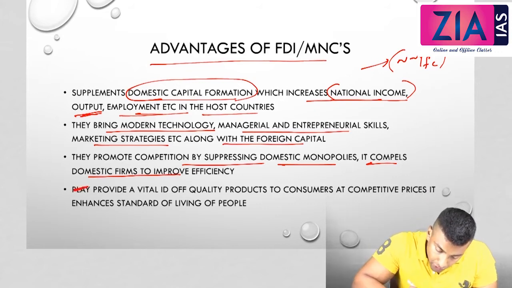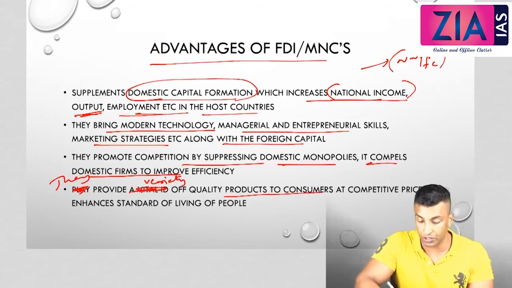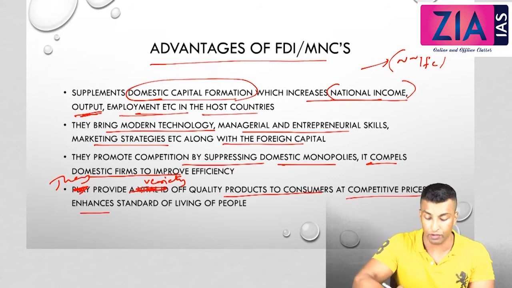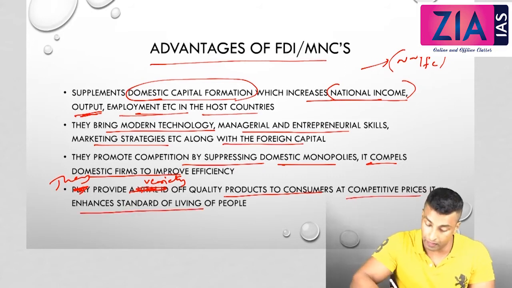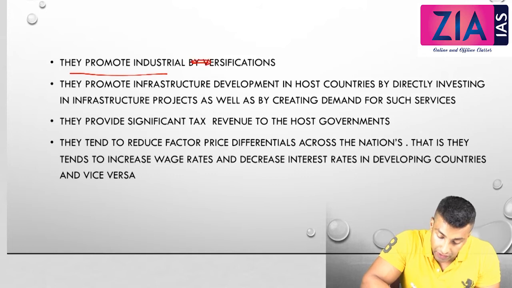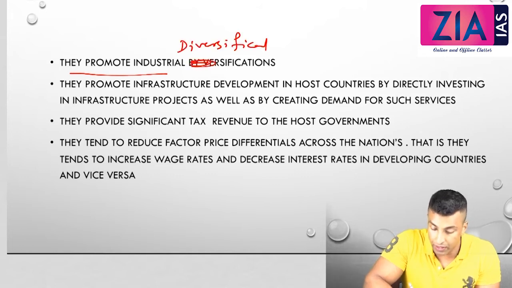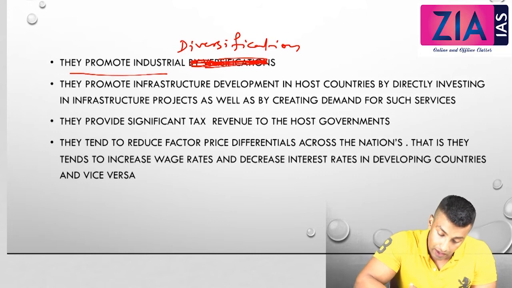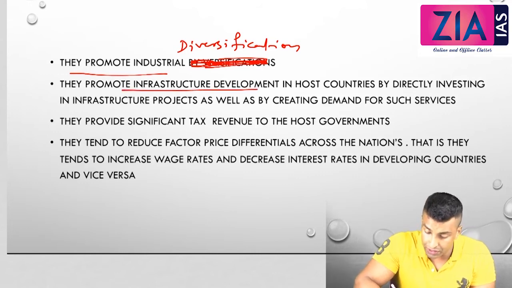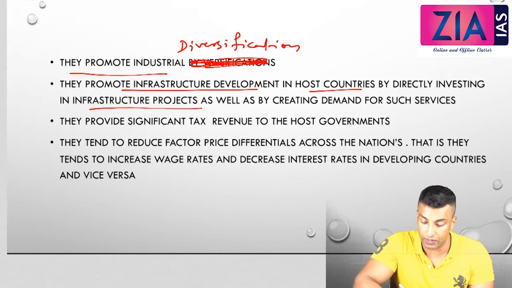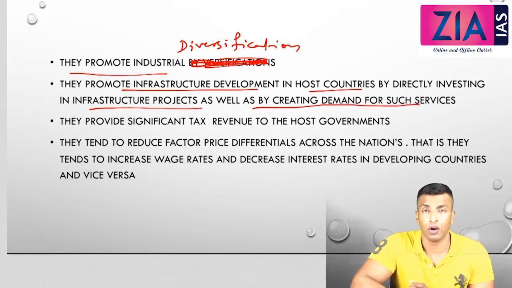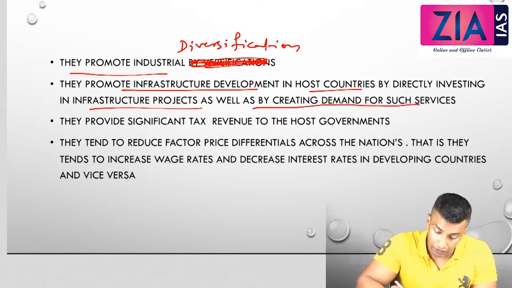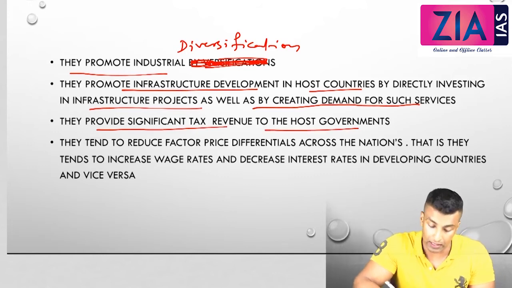Next, they provide a variety of quality products to consumers at competitive prices. It enhances the standard of living of the people. General point. Next point, they promote industrial diversification. So different products will come, investment in different areas will come, and that leads to diversification. They promote infrastructure development in host countries by directly investing in infrastructure projects as well as by creating demand for such services. Already discussed this point. They provide significant tax revenue to the host governments, obviously.